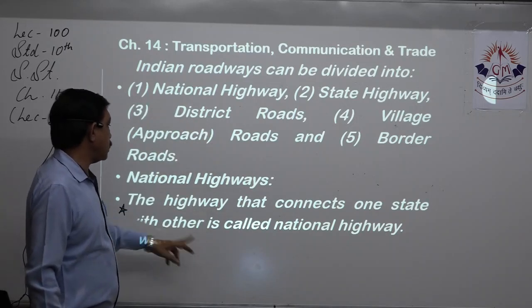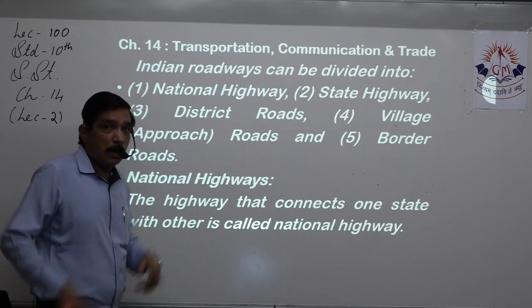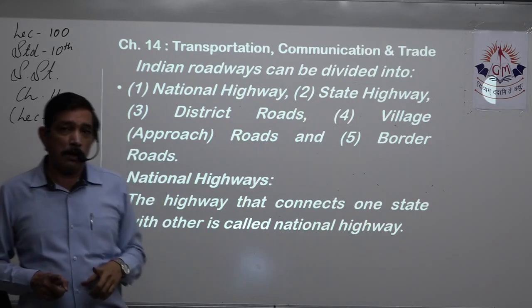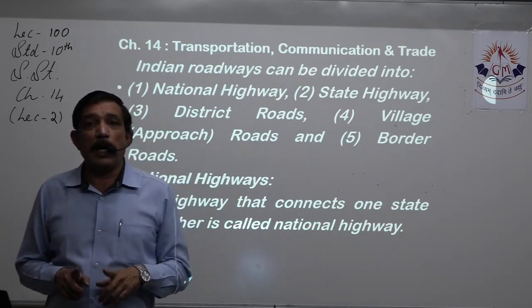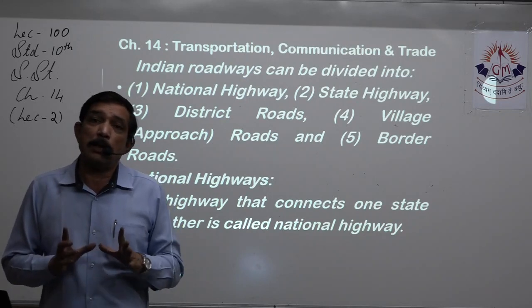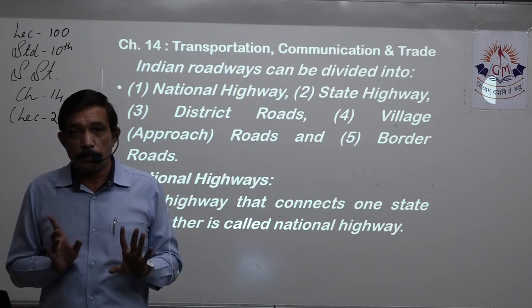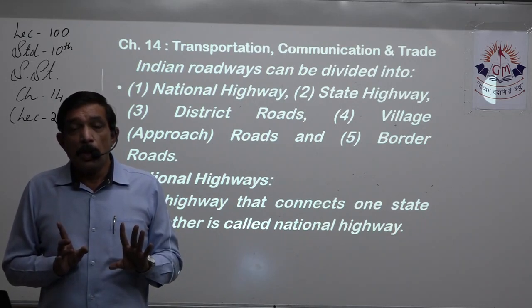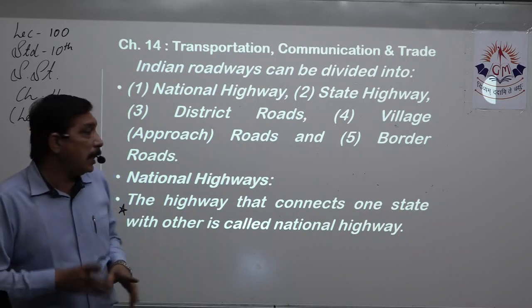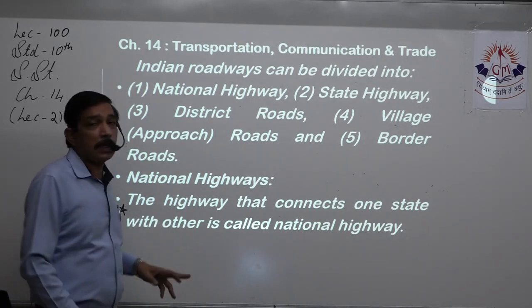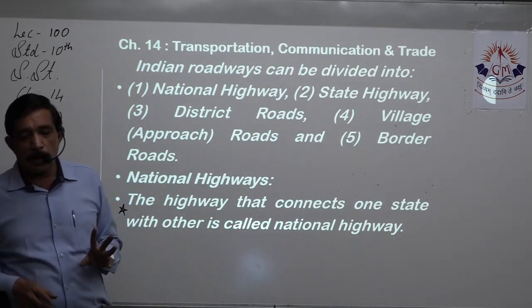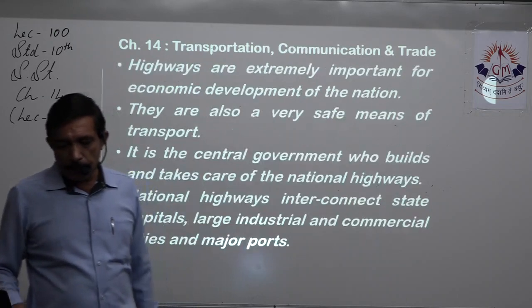National highway is the highway that connects one state with another. It can be called a national highway only if it connects two states. That's called a national highway.